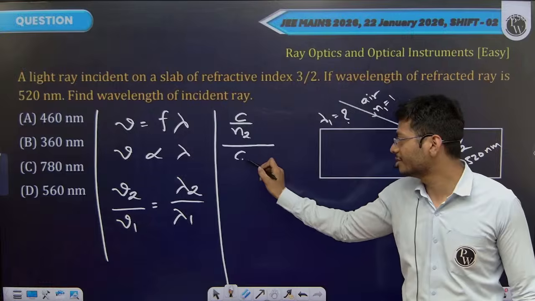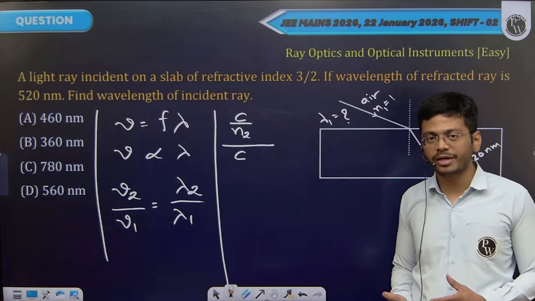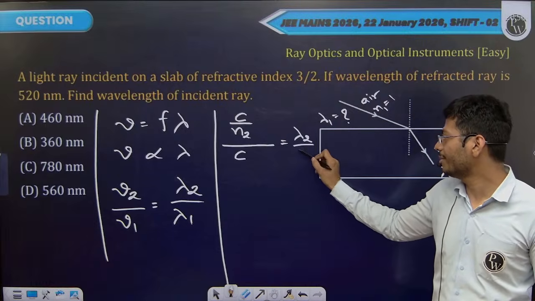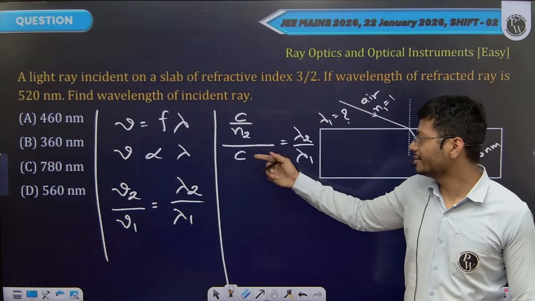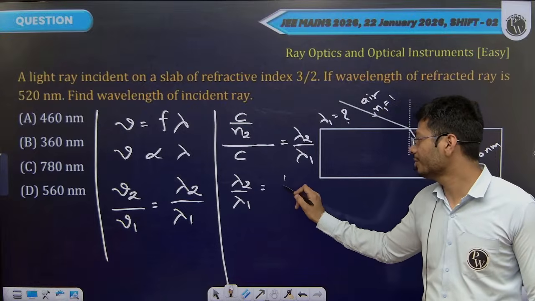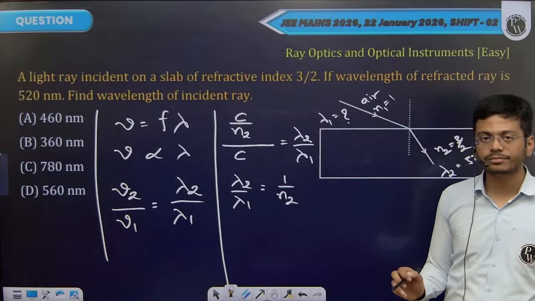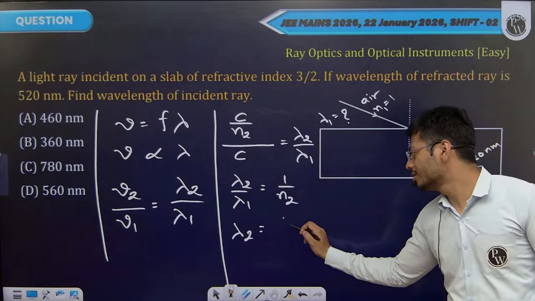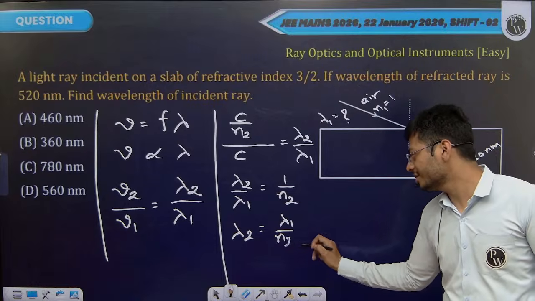This will simply be C. If you want, you can write C by 1, C by N1. This will be equal to lambda 2 by lambda 1. C's will cancel and N2 will go in the denominator. You have lambda 2 by lambda 1 equal to 1 by N2. Lambda 2 will be lambda 1 divided by N2. They are asking for the incident.